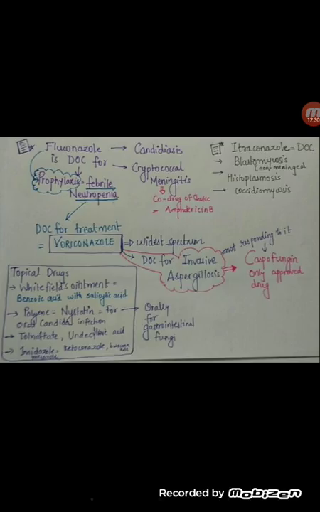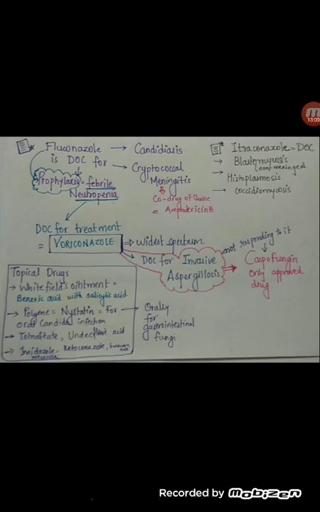Voriconazole is used as the drug of choice for febrile neutropenia, and also it is a drug of choice for invasive aspergillosis, right? Clear up till now? And now we have some of the topical drugs which are used. So these are Whitfield's ointment. You might be asked what is the composition of Whitfield's ointment. So you need to remember it is basically benzoic acid with salicylic acid, which is a topical antifungal drug.